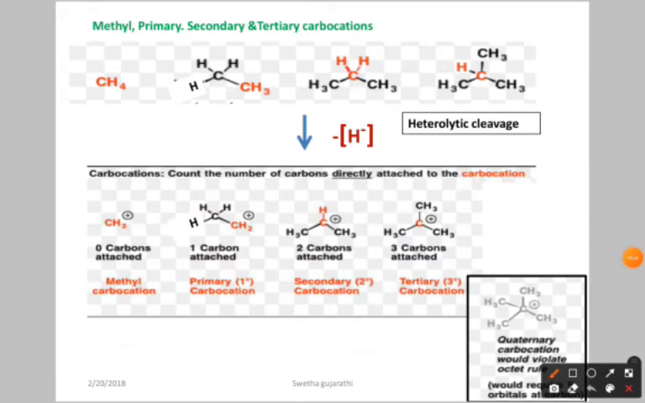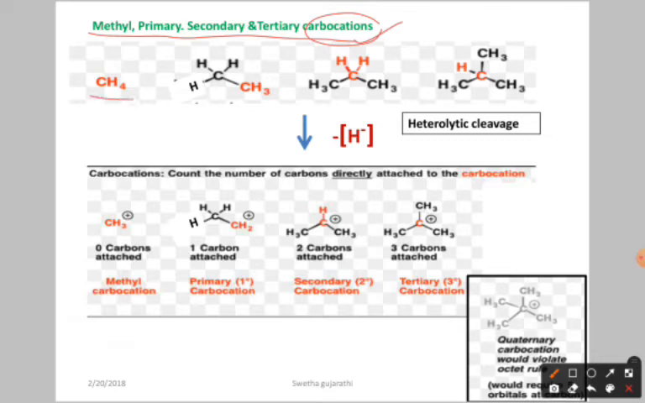Now here we have the types of carbocation. So here we have methyl, primary, secondary and tertiary carbocation. Already we discussed what primary carbon, secondary carbon, tertiary carbon are in the case of nomenclature. Here, a carbocation is nothing but an intermediate. How they are going to form, I am taking examples.